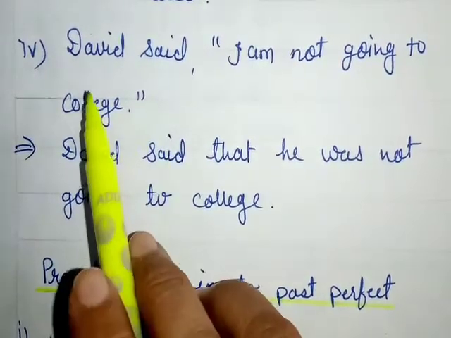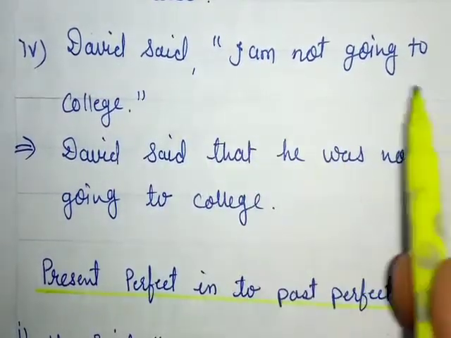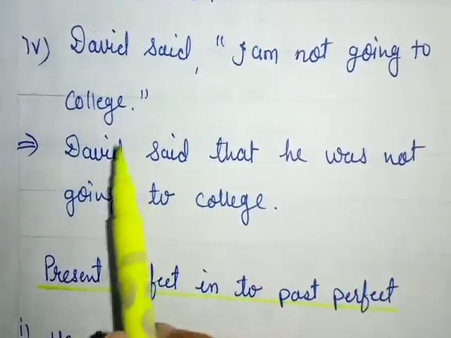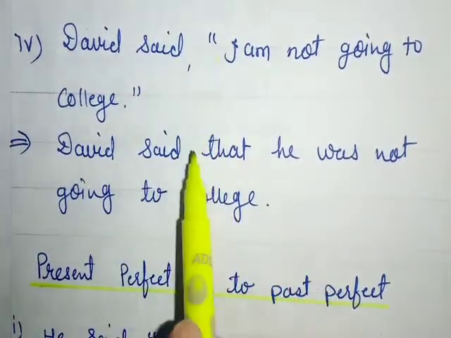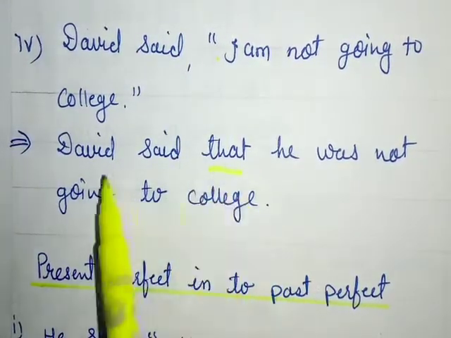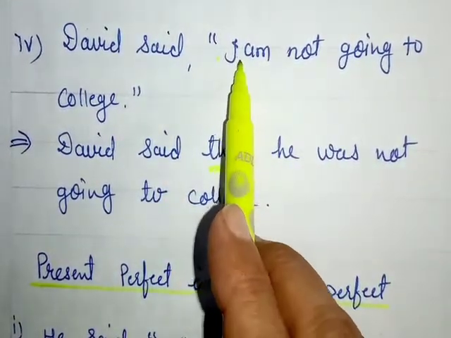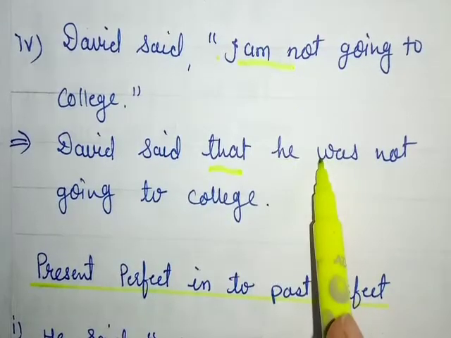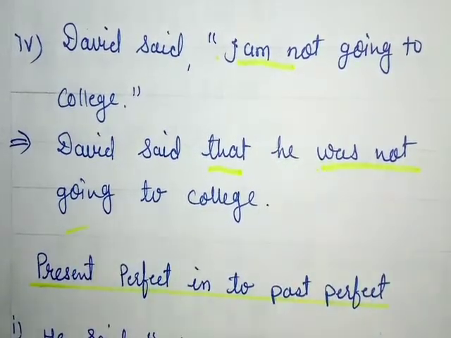See the last example of this tense. David said, comma, inverted comma, I am not going to college. Change it. David said, comma, inverted comma, remove. David said that I am not going to college. It is present continuous tense. This verb will change into past continuous tense. He was not going to college.